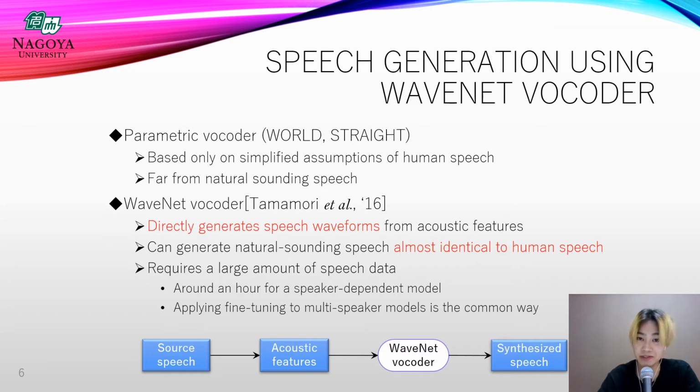But generally, WaveNet vocoder requires quite a large amount of speech data to obtain reasonable quality of speech samples. In general, developing a speaker-dependent WaveNet vocoder requires about an hour of speech data from the target speaker. So in many studies, a multi-speaker model that uses data of multiple speakers is developed first, and then fine-tuning is performed only using the data of the target speaker.